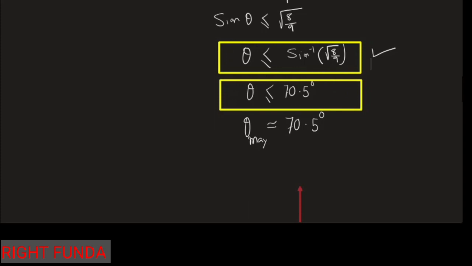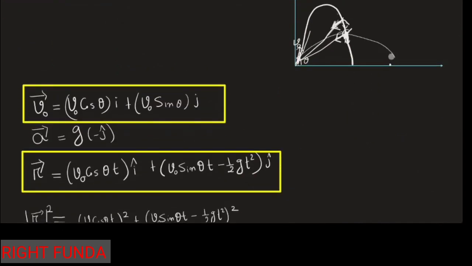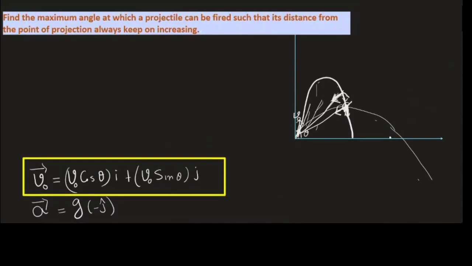If the angle of projection is less than this, then it will go something like this, and the position vector will keep on increasing. It might go like this also, increasing forever. But if the angle is more than 70 degrees, then what will happen is that at first it will increase, and again it will be decreasing sometime. So we got the conditions like this, and we solved the problem.